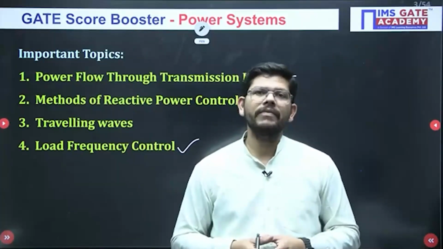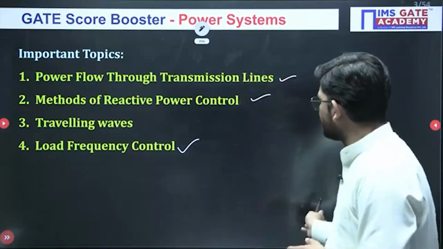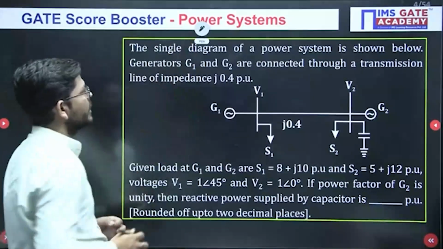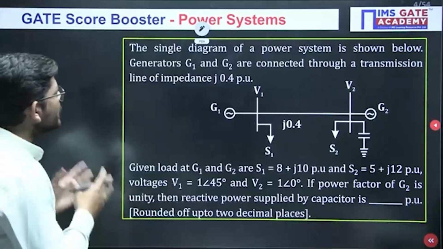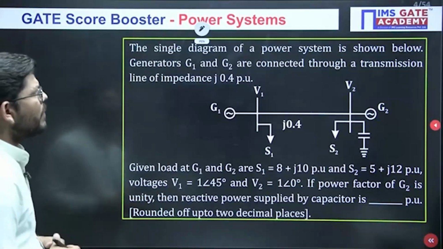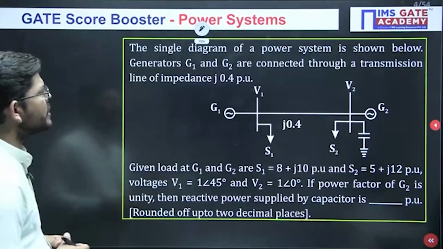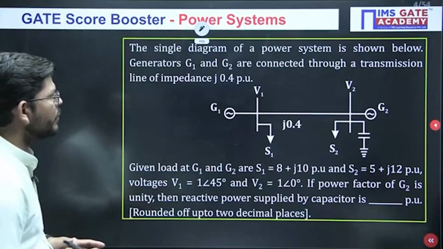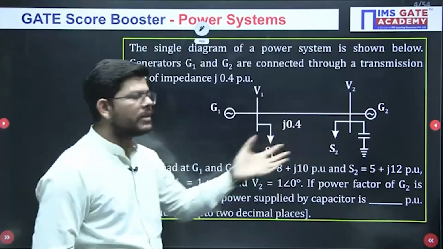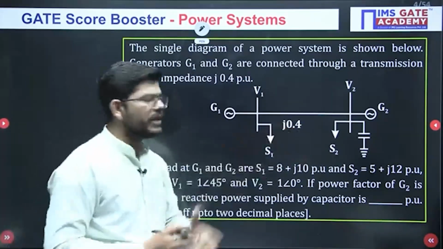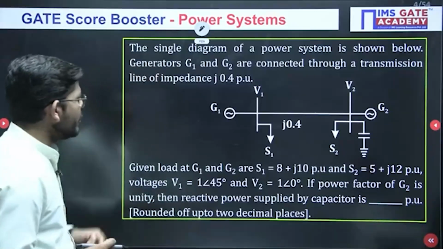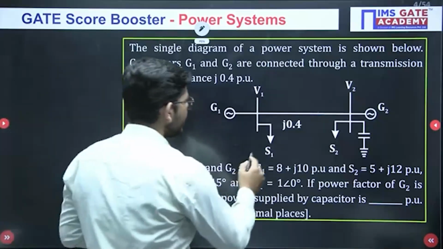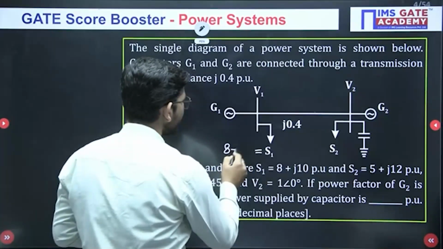So let's get started with the very first question of this session. This is the first question that I have from compensation techniques, and what has been said in this question is, the single line diagram of a power system is shown below. Generators G1 and G2 are connected through a transmission line of impedance j0.4 per unit. So we have two generators connected together with a transmission line of impedance j0.4. Given load at G1 and G2 are S1 equals 8 plus j10. So the value of S1 is 8 plus j10.